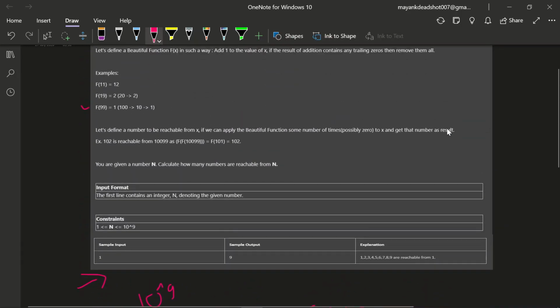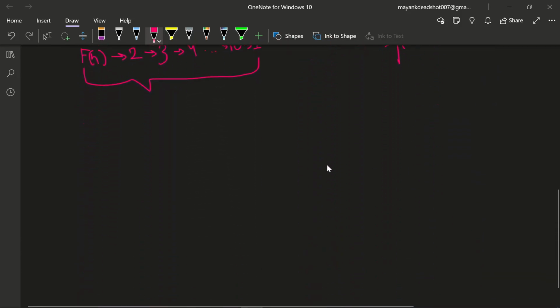Now we will see what this statement is saying. Let's define a number to be reachable from x if we can apply the beautiful function some number of times to x and get that number as the result. Suppose there is a number given, 1, which we call x.